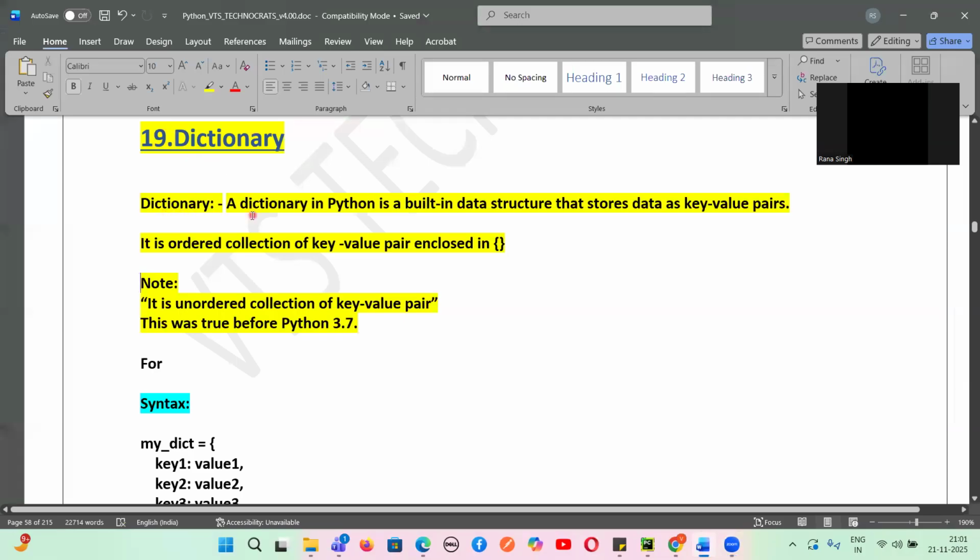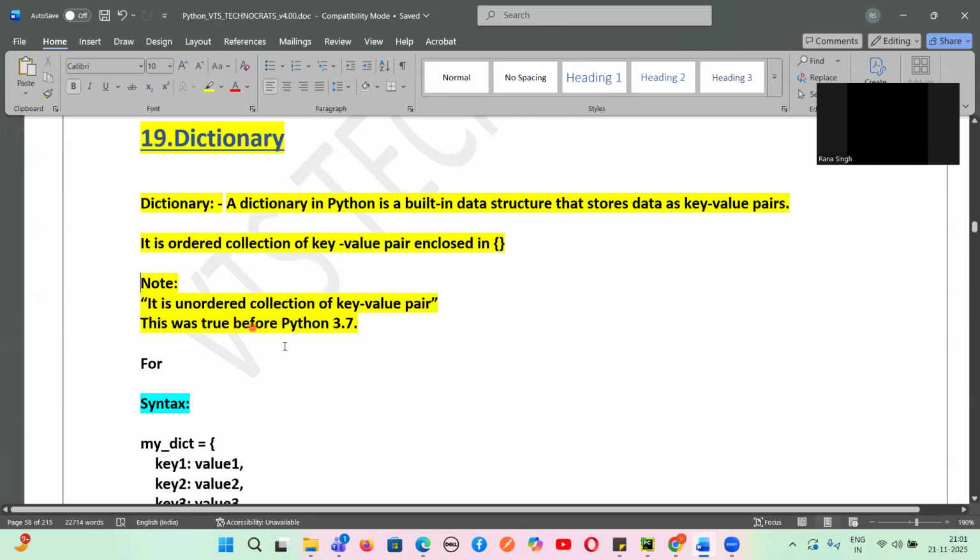So a dictionary in Python is a built-in data type. All these, list, tuple, set, are built-in data types. Like that, dictionary is a built-in data structure that stores data as what? As key value pairs. Here the data are stored as key value pairs.